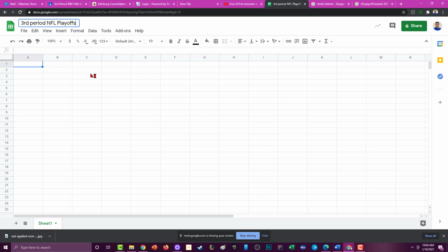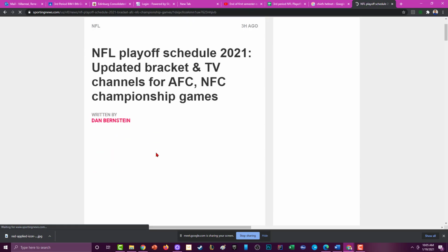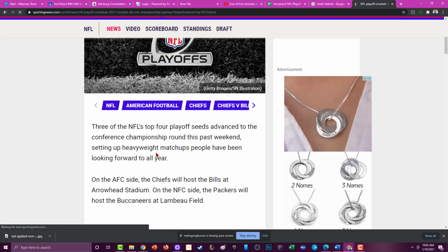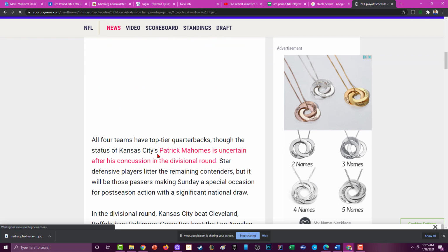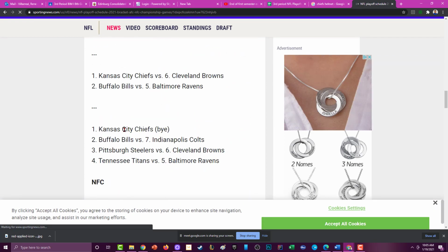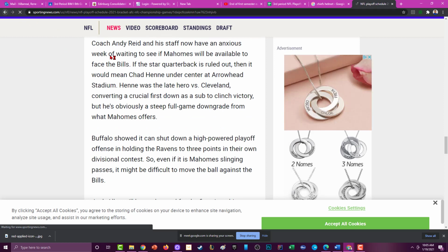Now, in the playoffs for whatever sport, there's always a bracket, they call it. All right. And so if I Google NFL playoff bracket 2021 here and click on, let's say, sportingnews.com, let's see that. There should be a breakdown of the playoffs and how they're turning out. Okay, I don't have a bracket. I'm looking for a bracket, so let me go back.